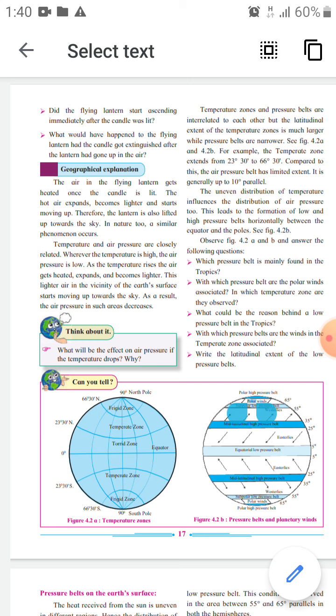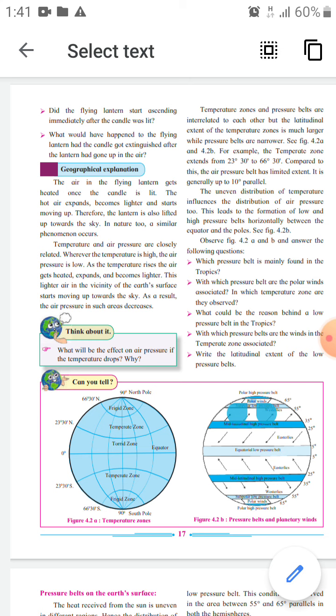The unequal distribution of temperature influences the distribution of air pressure too, and this leads to the formation of low and high pressure belts horizontally between the equator and the poles. See figures 4.2 A and B, and answer the following questions.